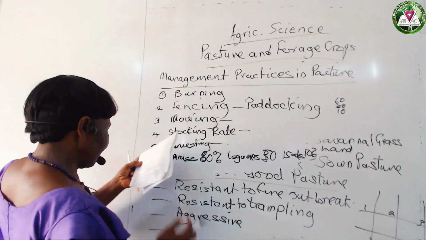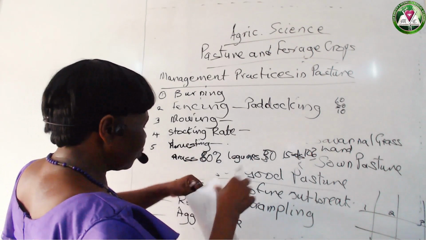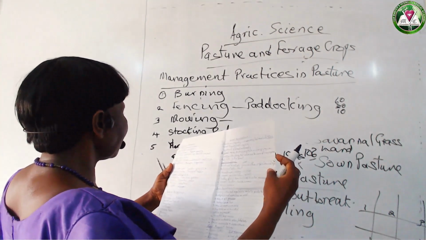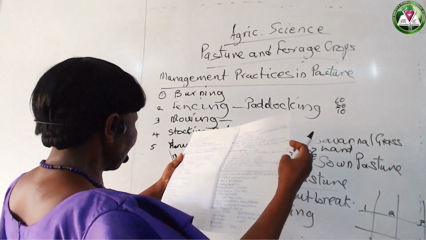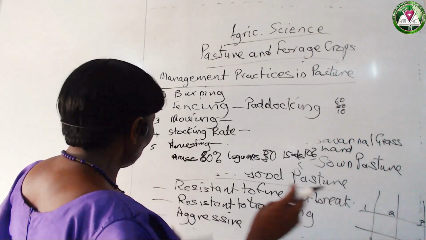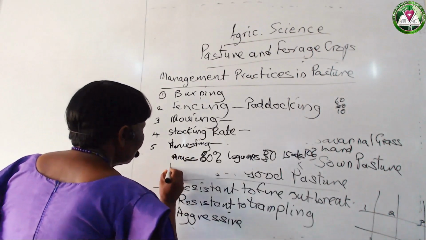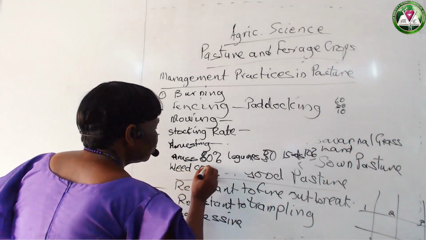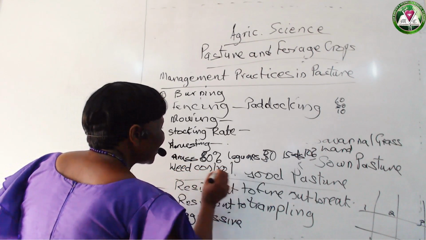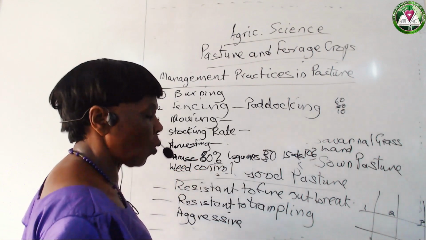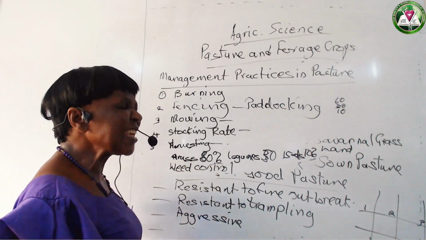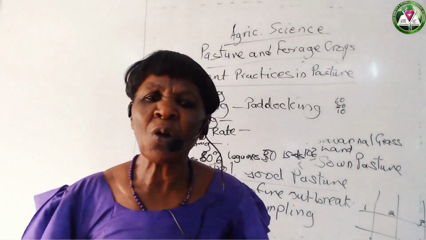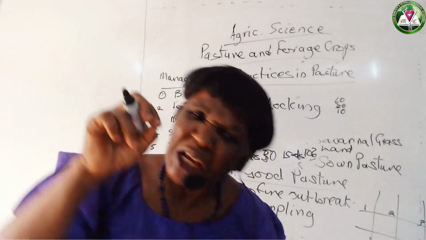Okay. Then in a good pasture, another management practice will be weed control, of course. Remember, in an established pasture, the farmer has taken time to select the species of grasses and the species of legumes.